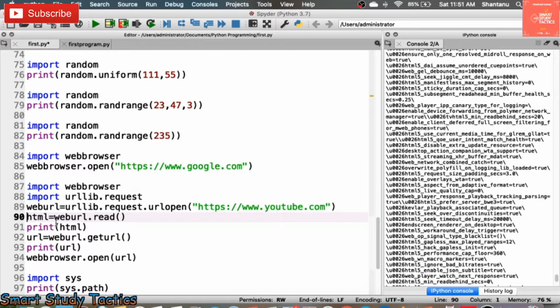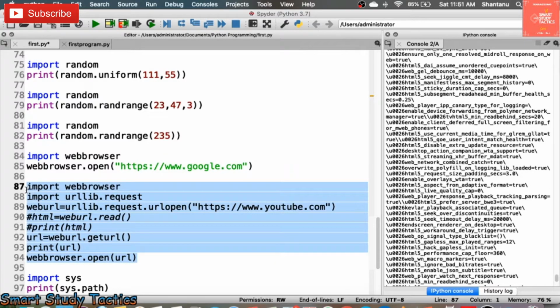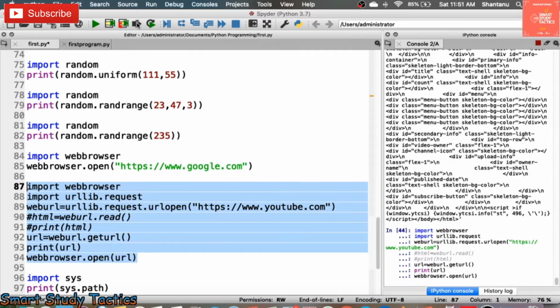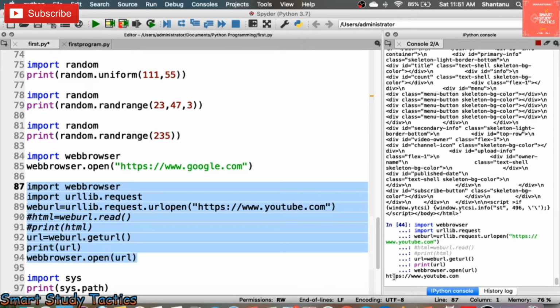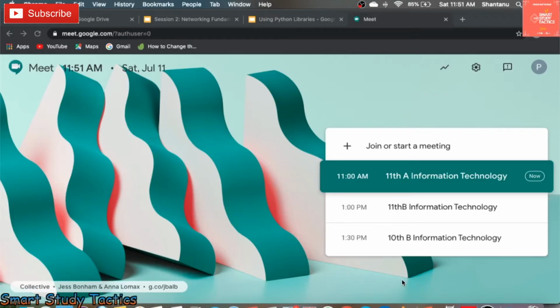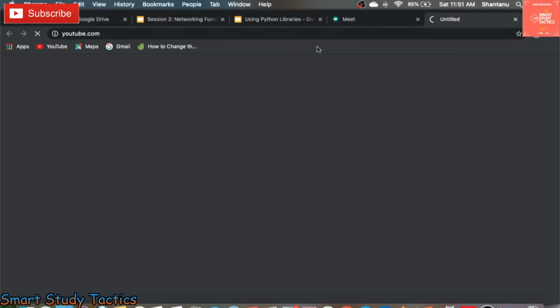Okay, now I am going to convert these things into comments, so it will be clear to you. Now I am going to execute these lines. As soon as I execute this line, it is going to print this URL, youtube.com, and it is going to start YouTube in my browser. So let's see. Now you can see it is printing. Now it will say True. Now you can see it is opening YouTube.